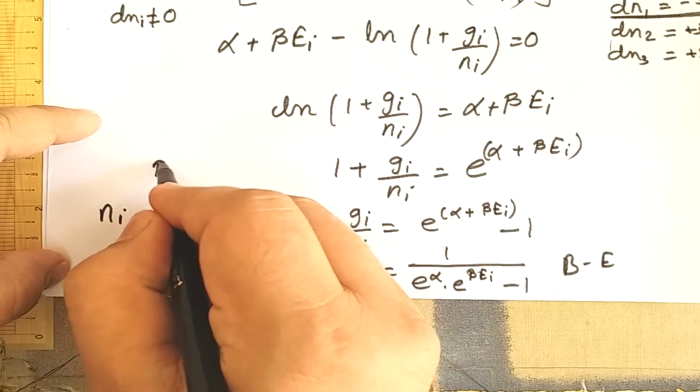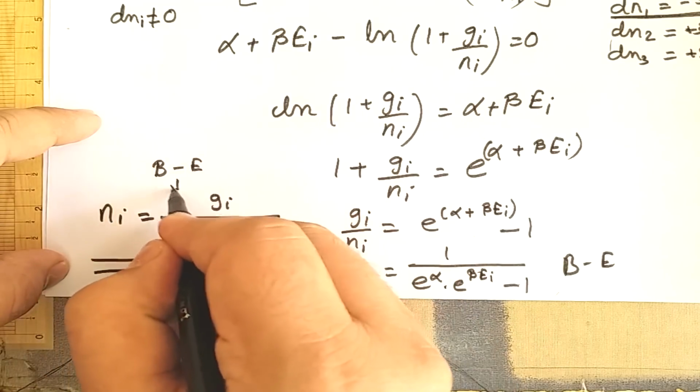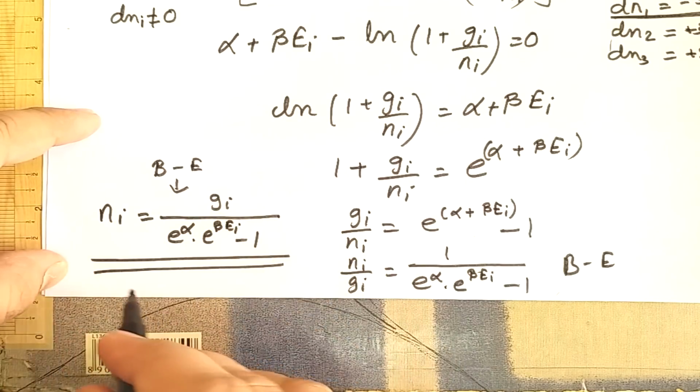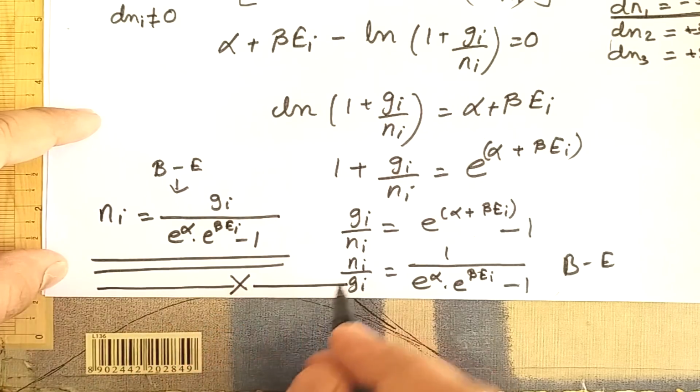This is our Bose Einstein statistical derivation, and this is the final form. Hope the derivation was clear. Thank you very much.